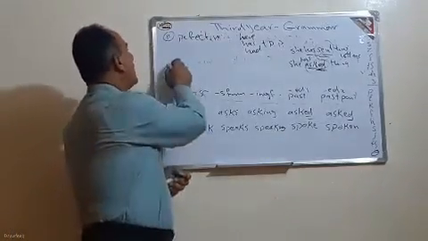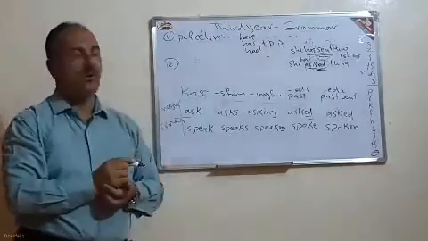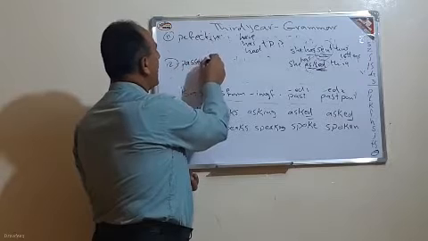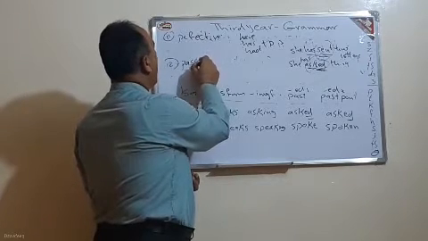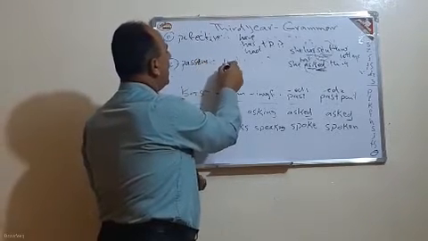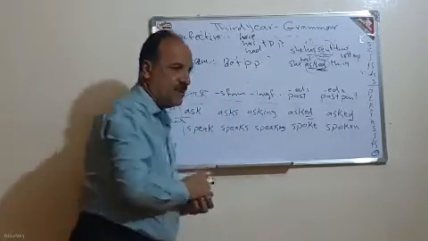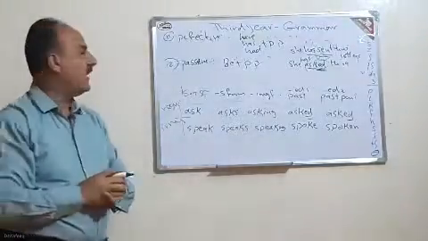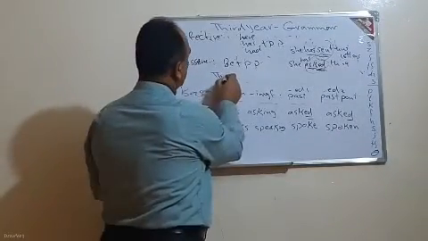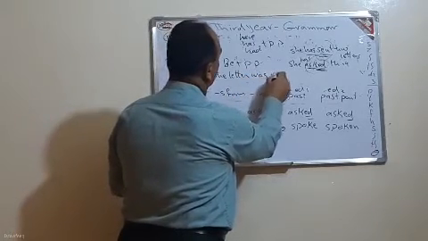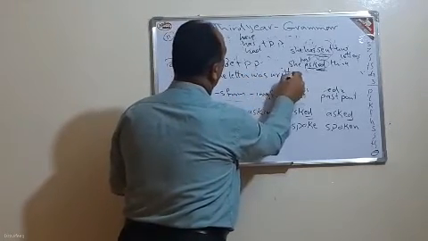The second case is after what we call the passive. The passive, as we know, is be plus the past participle. Let's say, for example, the letter was written.